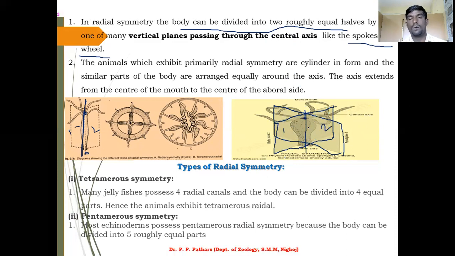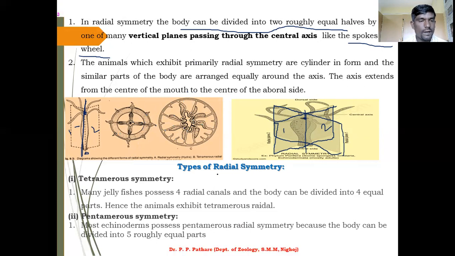So equal halves will be divided in radial symmetry. समझ में आ रहा? This is another diagram, the types of radial symmetry. According to the types of animal body, radial symmetry is again divided into three most important subtypes.